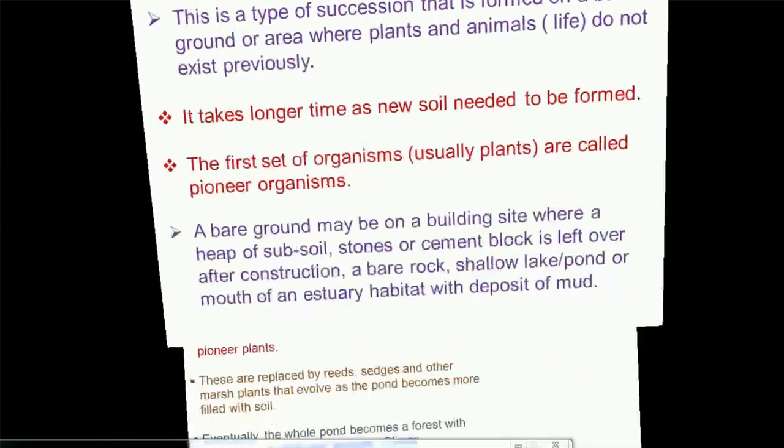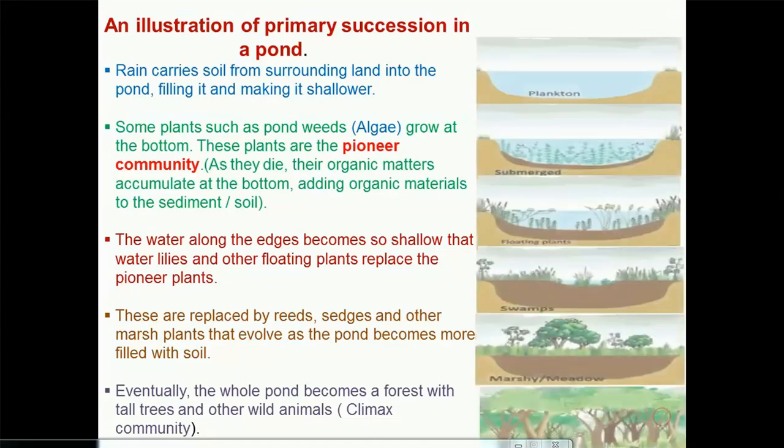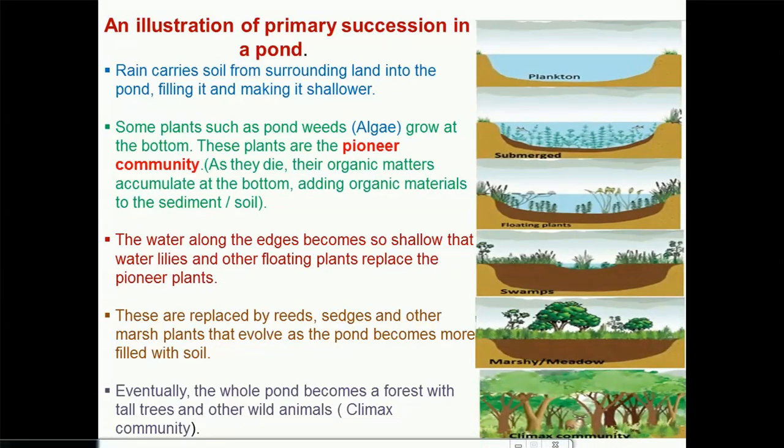So let's move on. Here's an illustration of primary succession in a pond. This pond, a small water body, can become a forest by the process of succession. So let's look at this. Now, rain can carry soil from surrounding land into the pond, filling it and making it shallow. Remember, a pond is a type of aquatic habitat.